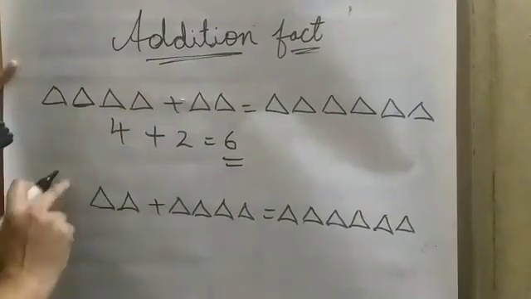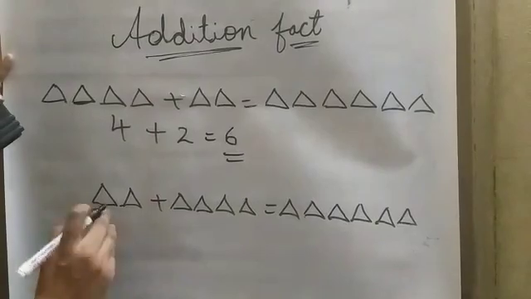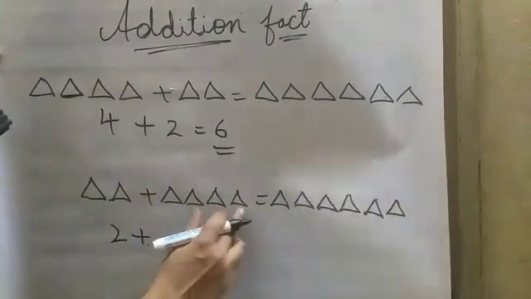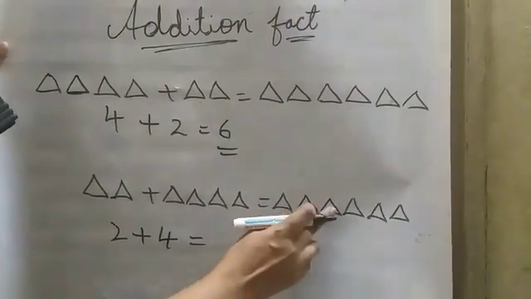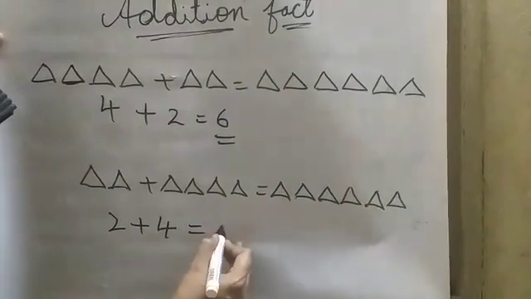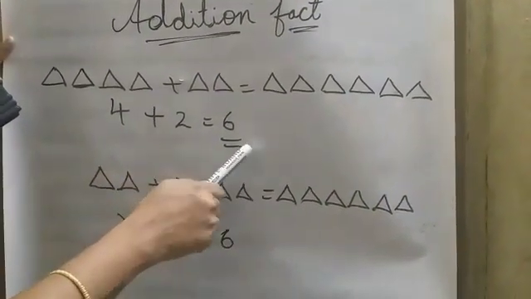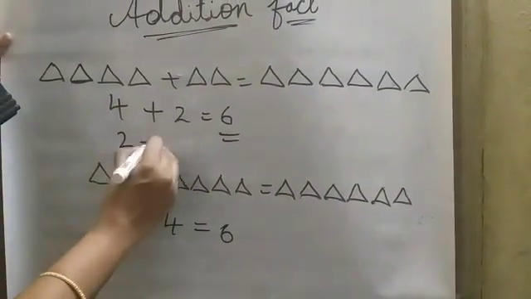I am just changing the order. Here 2 triangles are this side. I am writing them first this time, this side now. So 1, 2, 2 plus 1, 2, 3, 4. 2 plus 4 is equal to how many triangles? 1, 2, 3, 4, 5, 6. Have you seen, children? If I do 4 plus 2, the answer is 6. In case if I do 2 plus 4 also, the answer will be 6.